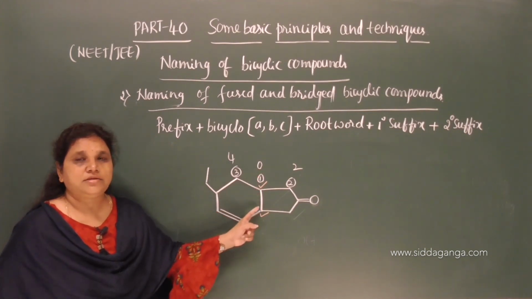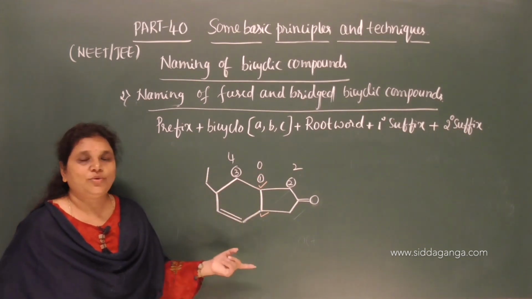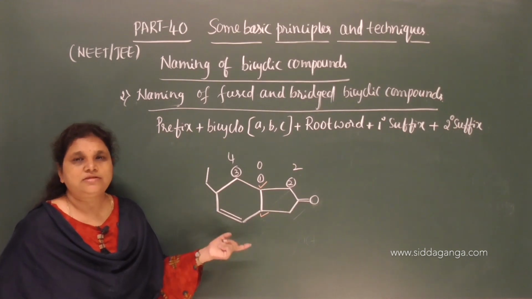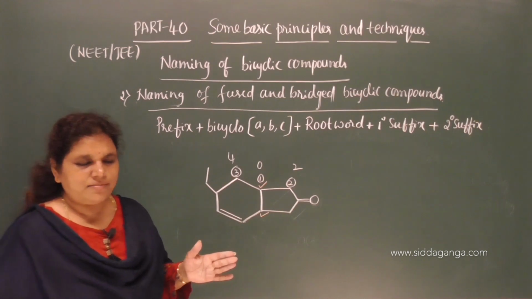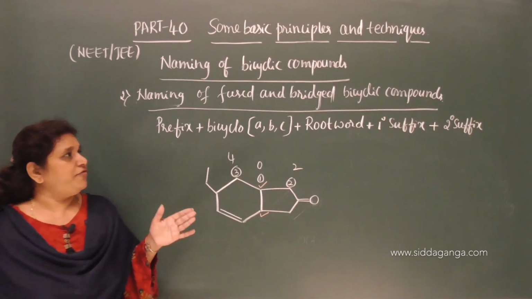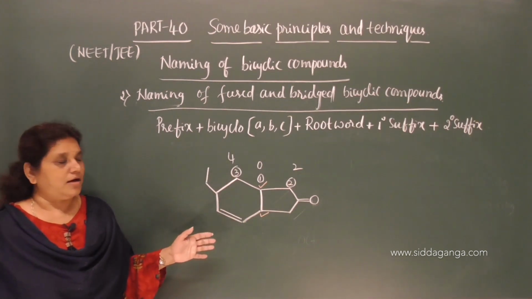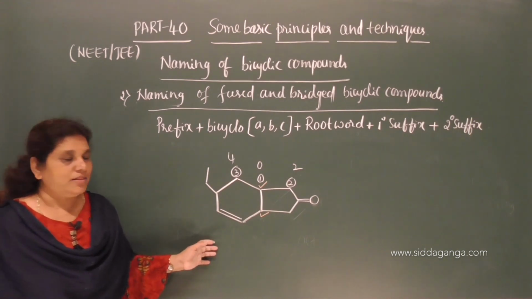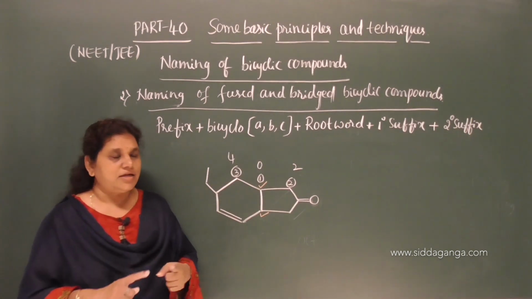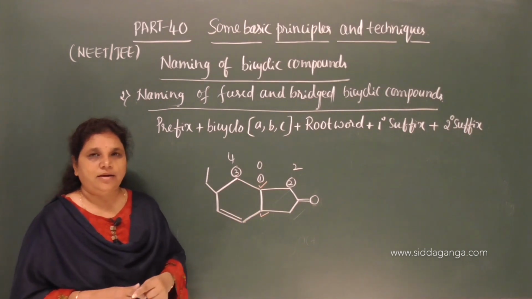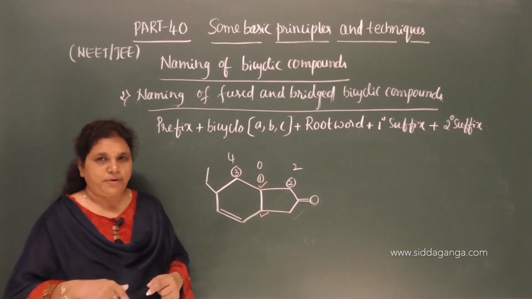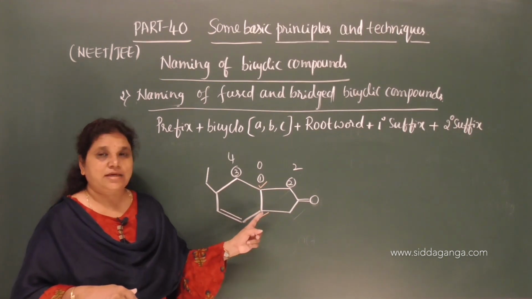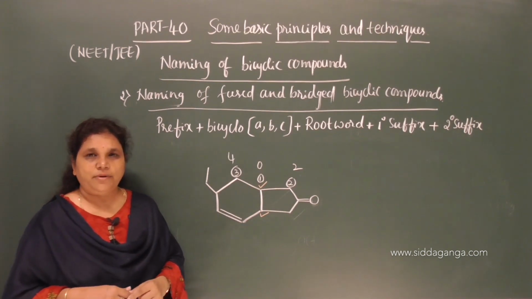And last, in the final we need to go with the smallest path. So we need to number the carbon atoms in bicyclic, fused and bridged bicyclic compounds in such a way that numbering starts from one bridge head carbon, it follows the longest route or the longest path and ends with the second bridge head carbon atom.